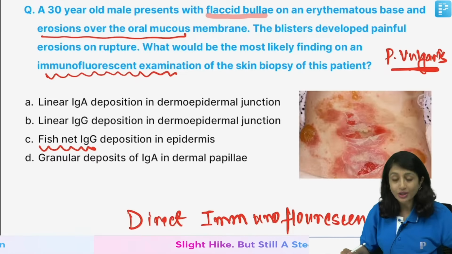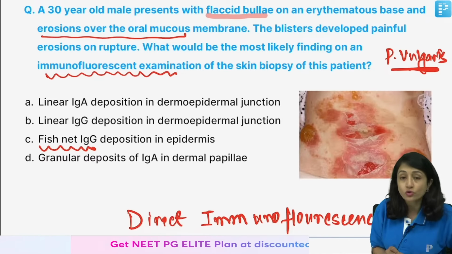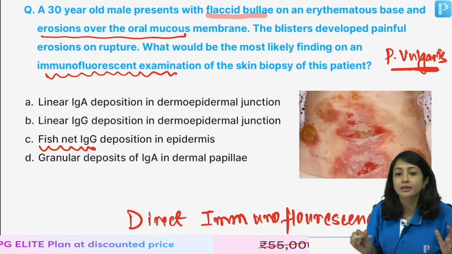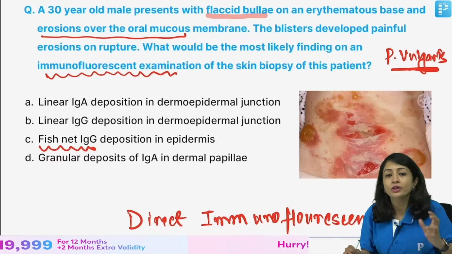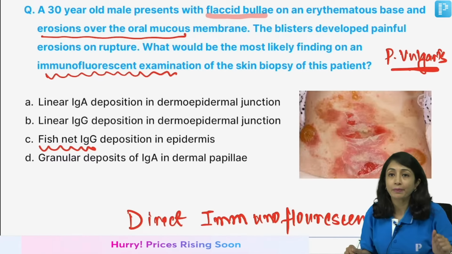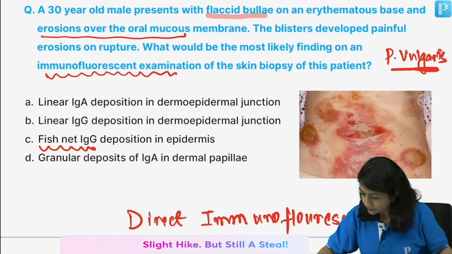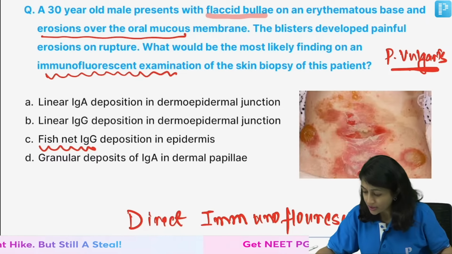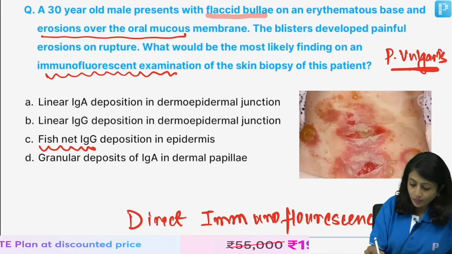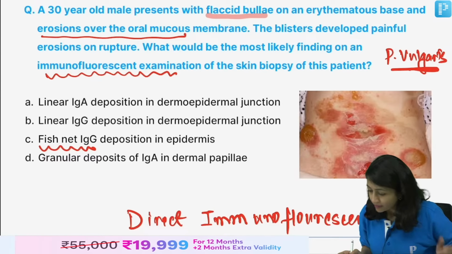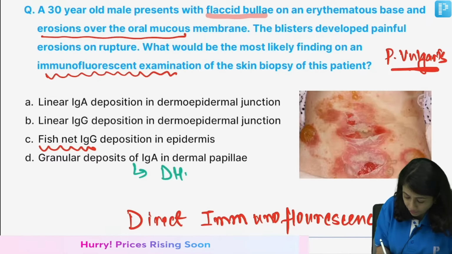Now, you need to tell me what would be the clinical condition where you will see D as the DIF finding. In which clinical condition will you see granular deposits of IgA in the dermal papilla? Quickly. So this was easy, that it is C. I am asking you for option D. What would be the clinical condition? Very good. Yes, it would be Dermatitis Herpetiformis for this.